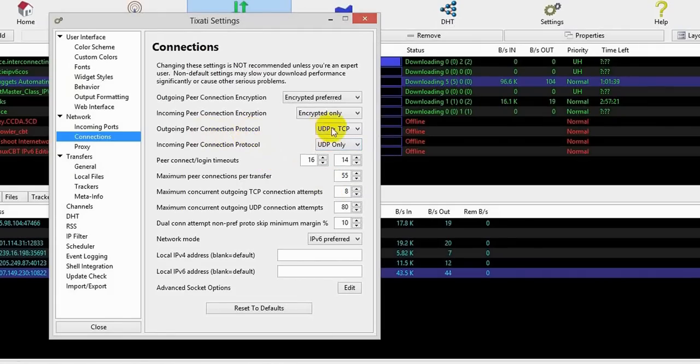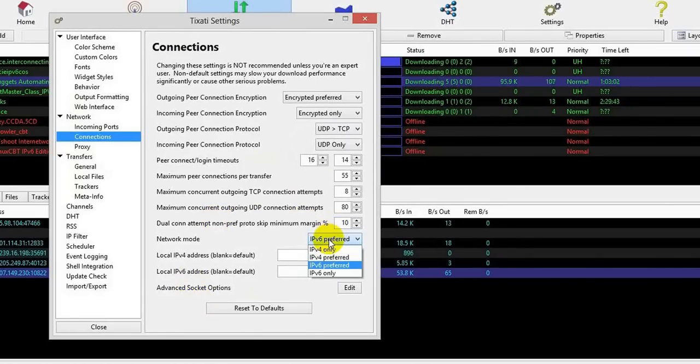Outgoing peer connection protocol, it is greater than UDP greater than TCP. It is better. It is the default value. It is also the default. Then I can use IPv6: IPv6 preferred, or IPv4 only, no issue.